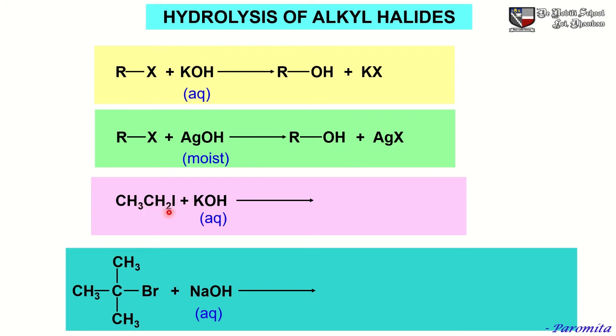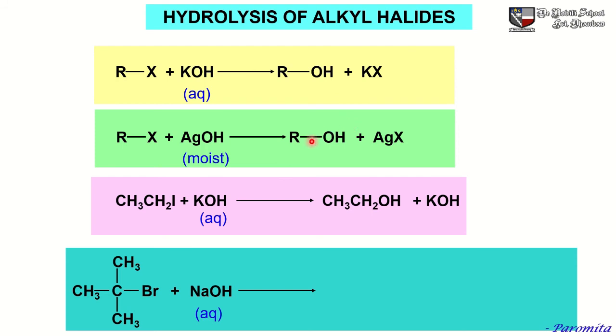Similarly, ethyl iodide undergoes hydrolysis in the presence of either aqueous KOH or aqueous NaOH to yield ethyl alcohol. Now, this hydrolysis of alkyl halides is a very good method for the preparation of alcohols from 1 degree alkyl